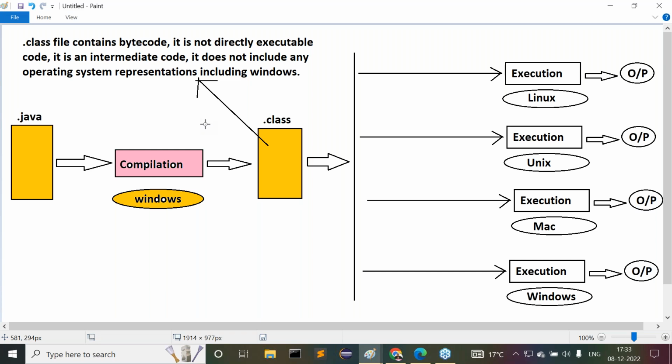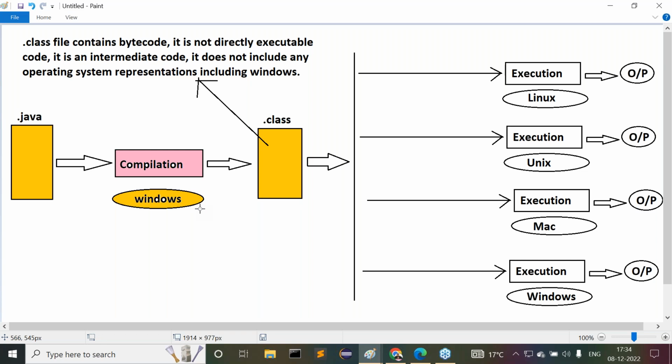Now tell me, a dot class file contains bytecode. It is not a directly executable code. It is an intermediate code. It does not include any operating system representations, including Windows. It's very clear that even though we compile our program on Windows, the generated dot class file doesn't have Windows representations. Not only Windows, it doesn't have any other operating system representations. It is an intermediate code. It is not directly executable code. It is not source code. It is not executable code. It is a mediator, a middle code, which doesn't include any operating system representations.